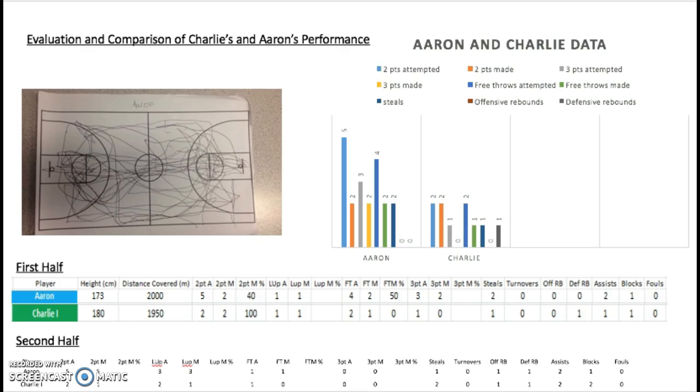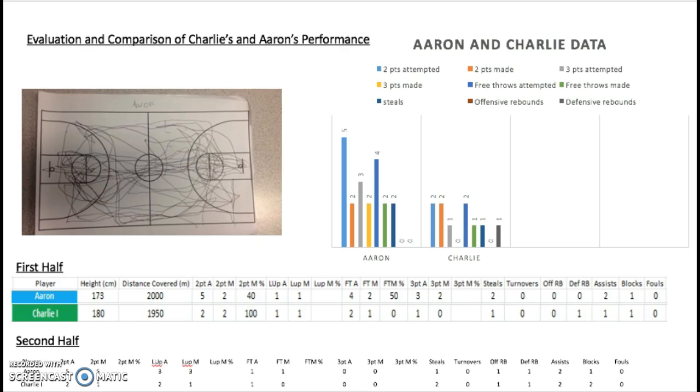Analysis of the notational data shows that Aaron attempted more 2-pointers but scored the same number as Charlie. This would suggest that Charlie is the better player because he has 100% success rate. However, it does show that Aaron was more involved in the game, which is what you need to be a power forward. Aaron attempted more 3-pointers, 3, and scored 2, whereas Charlie attempted 1 and scored 0. This would suggest that Aaron is the stronger attacking player.